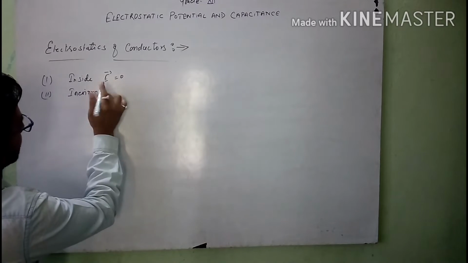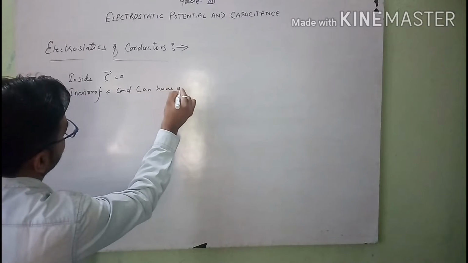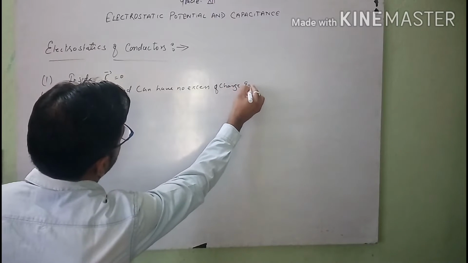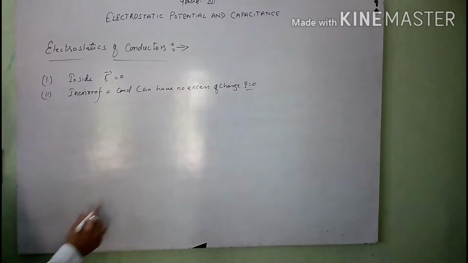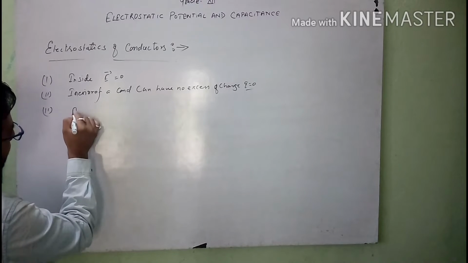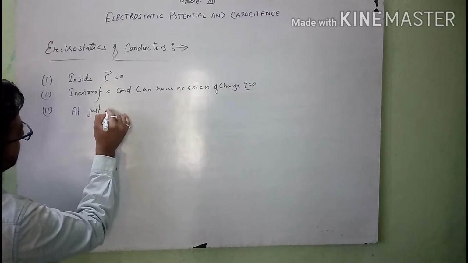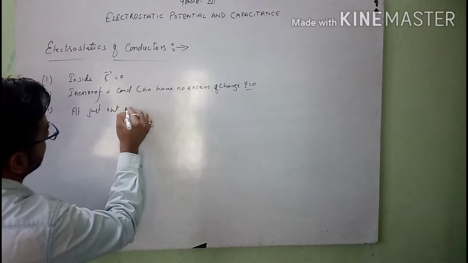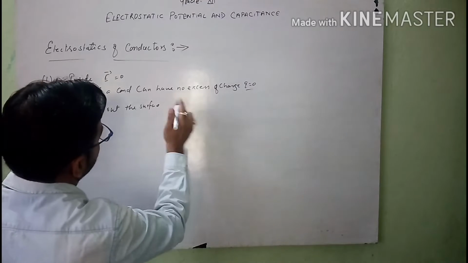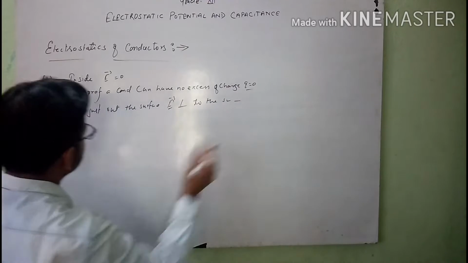the interior of a conductor can have no excess of charge. Means inside the conductor, Q remains zero. The third one is that just outside the surface, the electric field, E, is perpendicular to the surface. We will discuss this later on.